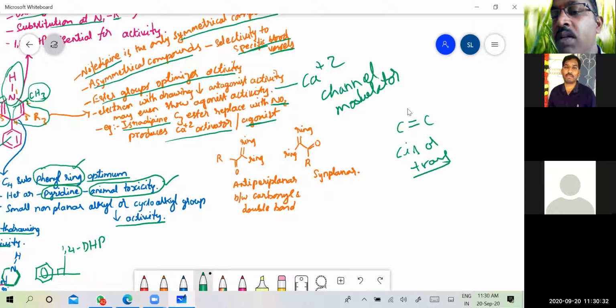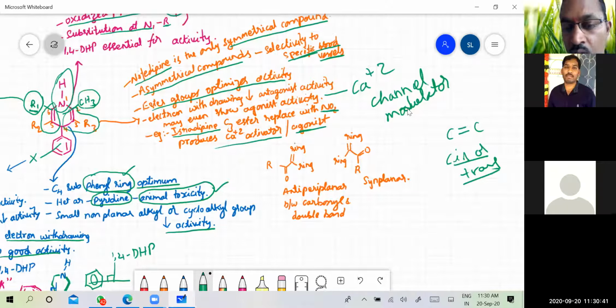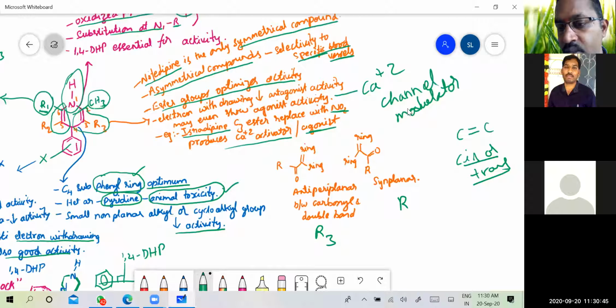Similarly, in this system, this is the R2 substitution and this is the R3 substitution, or it is C3 and this is the C5 substitution.